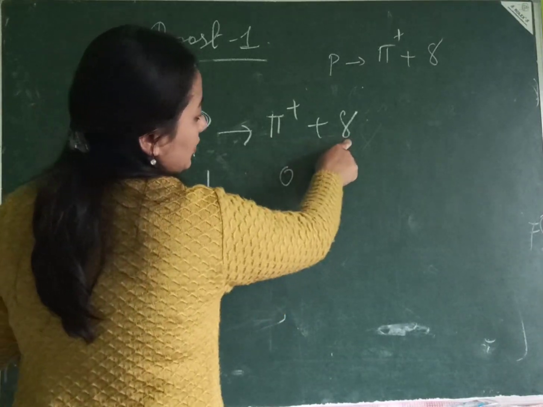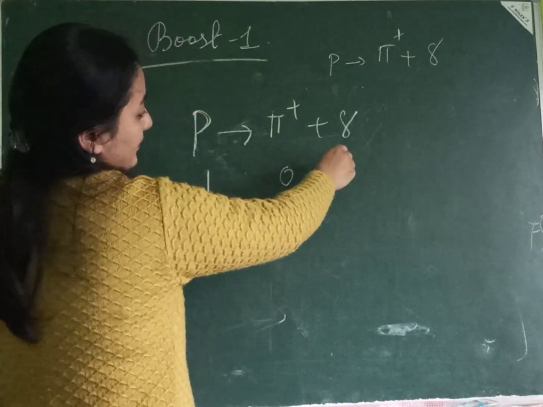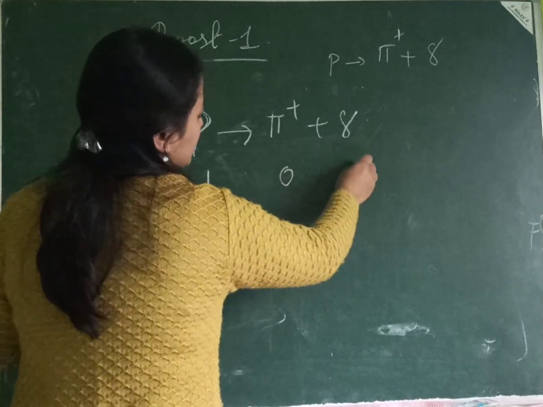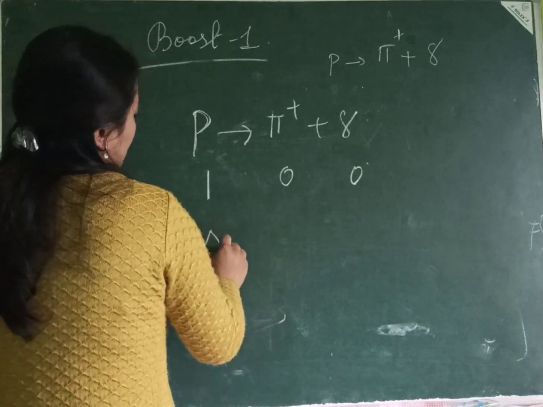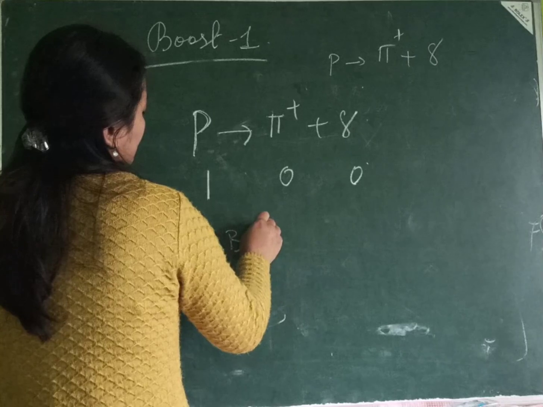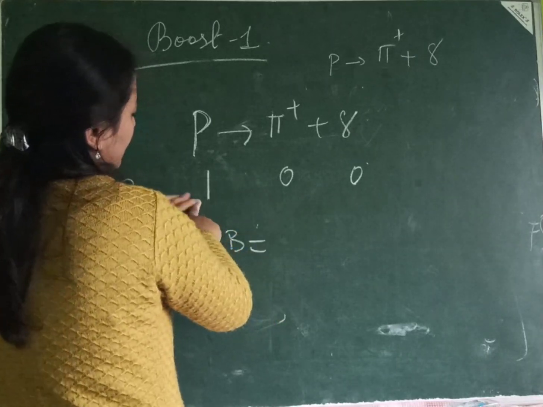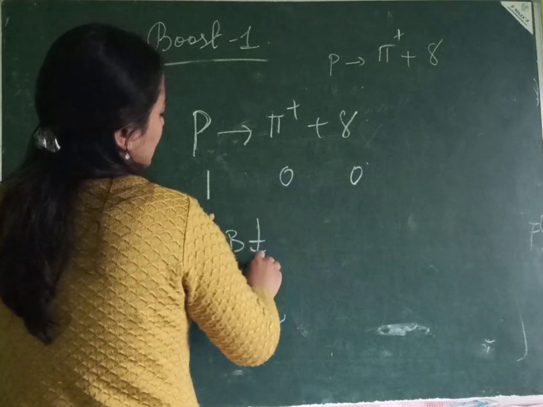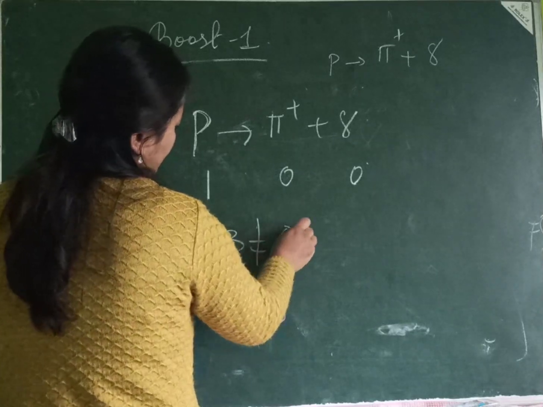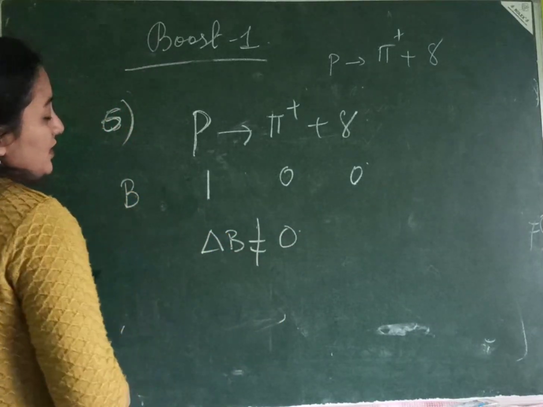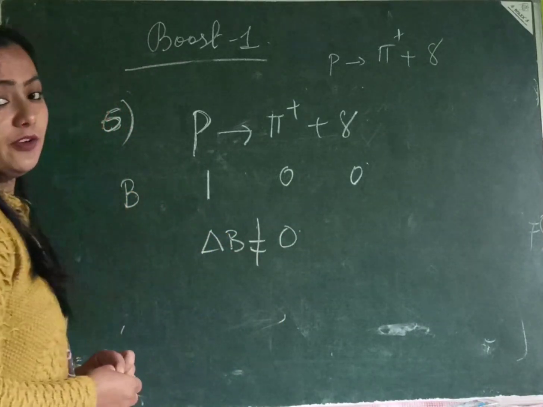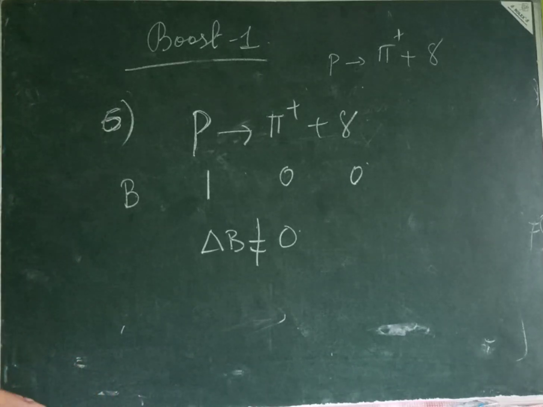Hence baryon number is 0. Gamma again is not a baryon, it's an exchange particle, so it's 0. So on this side B is 1 and on the other side is 0. So delta B is not equal to 0. Hence this is violated by your baryon number conservation. Thank you.